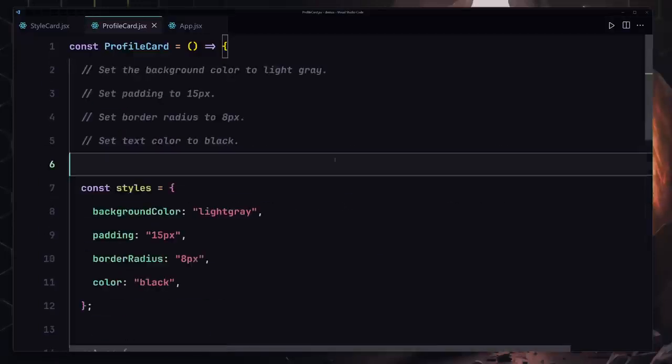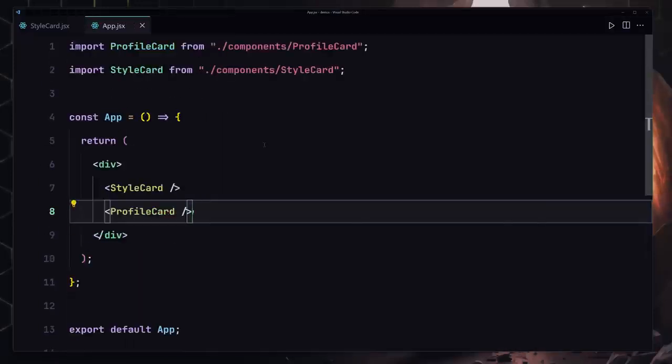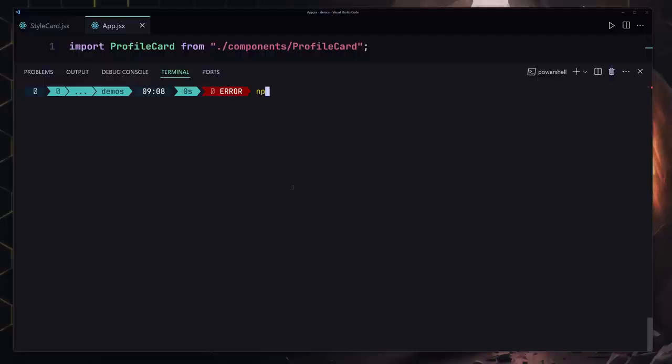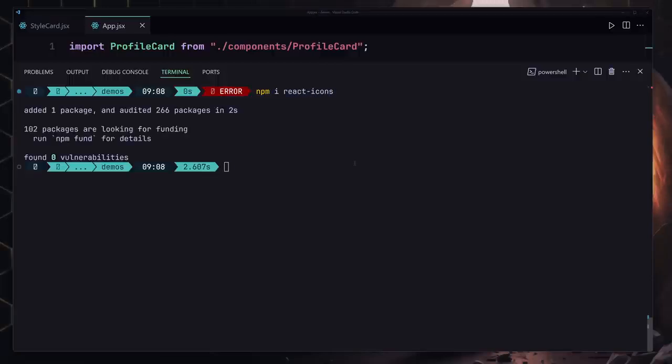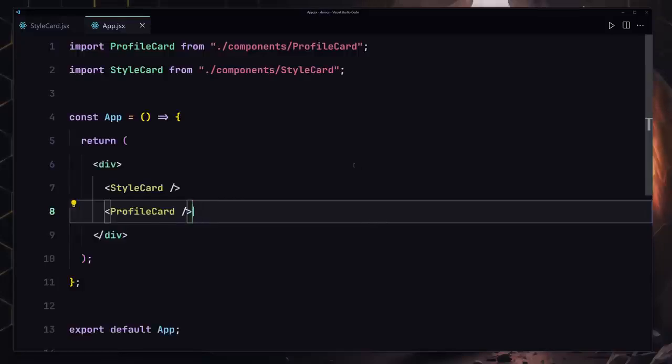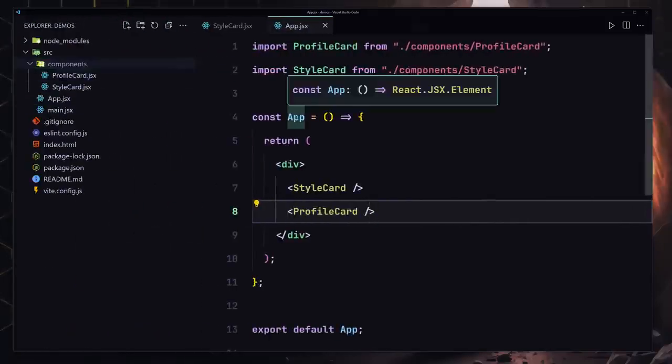The next thing that we have to do is install the React icons. So I'm going to stop my server, and I'm going to be using npm i, or you can also use npm install if you want to, but I'm going to use npm i react-icons. Now they're successfully installed, so I'm going to run my server once again and go into my components folder and define another component which will say icon